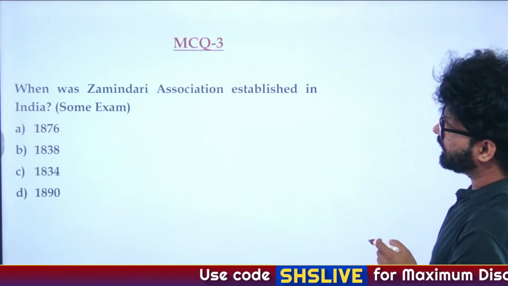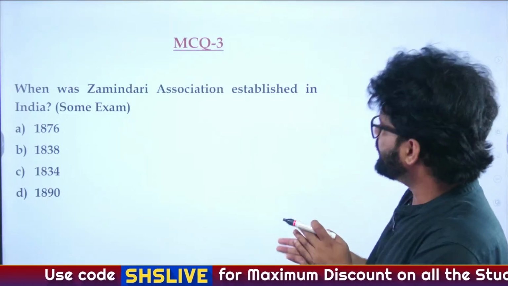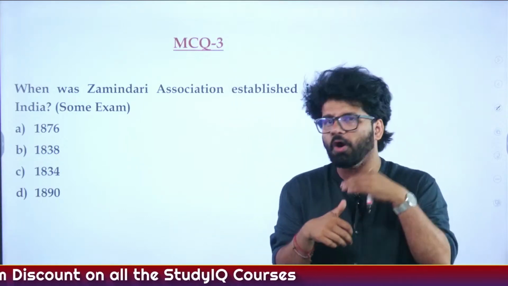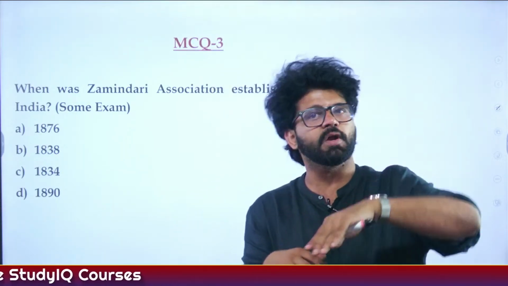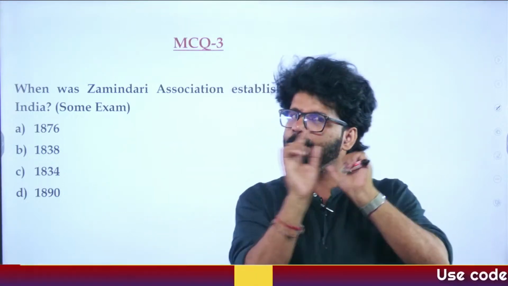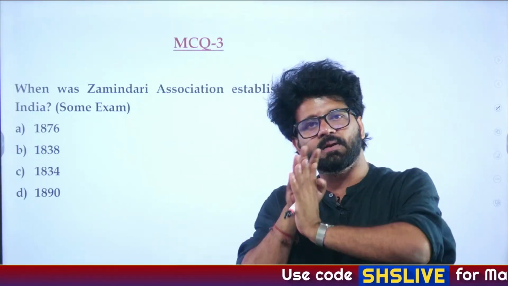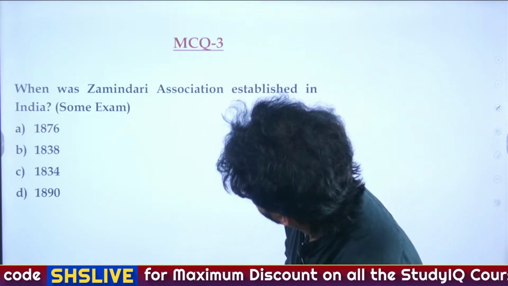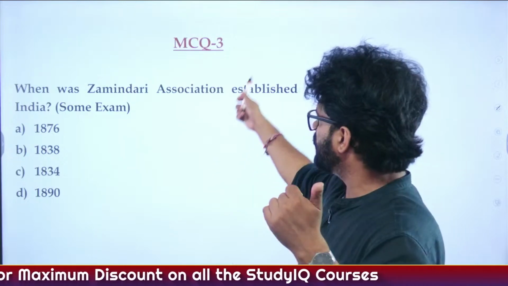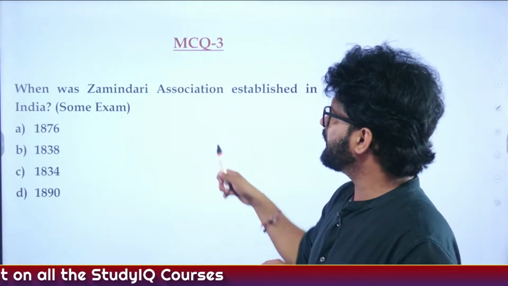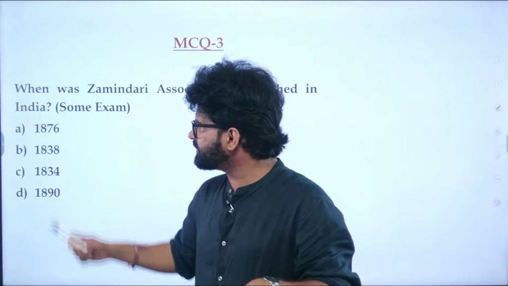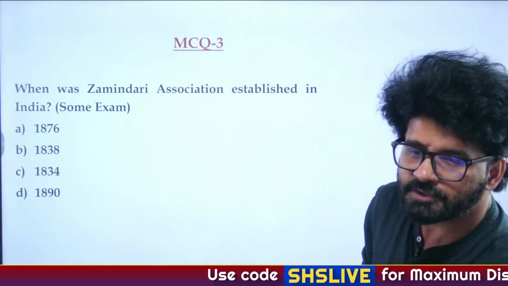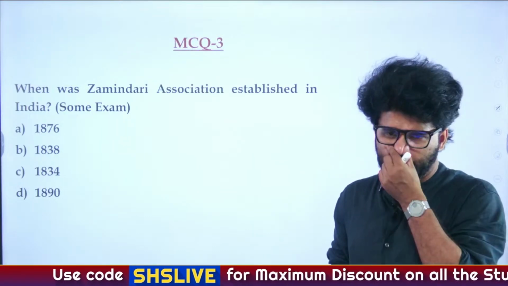Very good. When was Zamindari Association established in India? One thing which you are realizing from the 12 important organizations, the most important organizations before INC, is the date part. Founders, it's fine, but the date part is important. The chronology part is important. So when was Zamindari Association established in India? And this will help you. We'll see UPSC PYQ on these organizations. You will realize that these dates will help you in eliminating options as well. A, 1876, B, 1838, C, 1834, D, 1890. So when was Zamindari Association established?